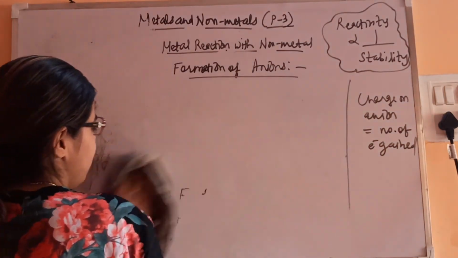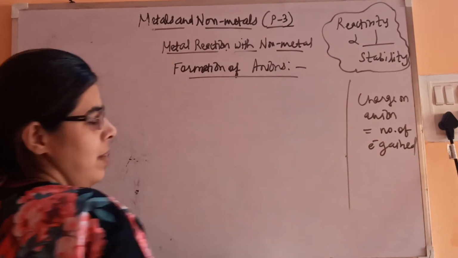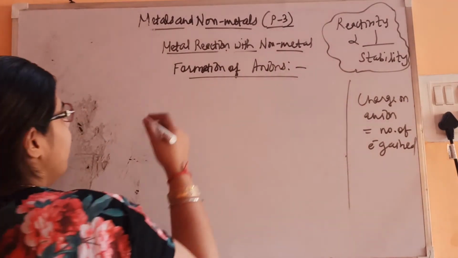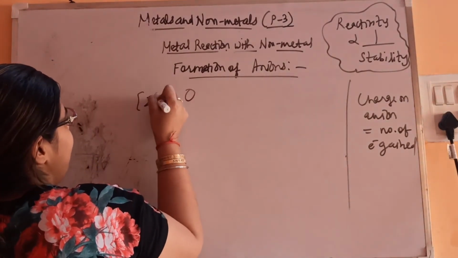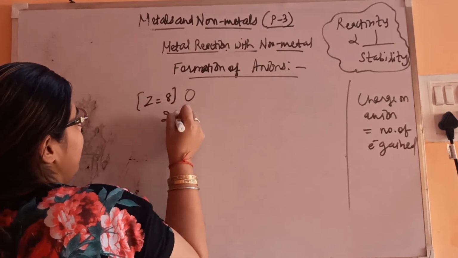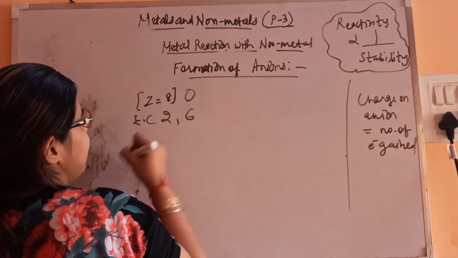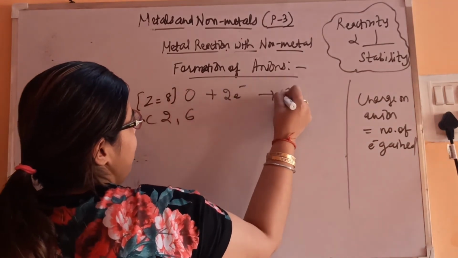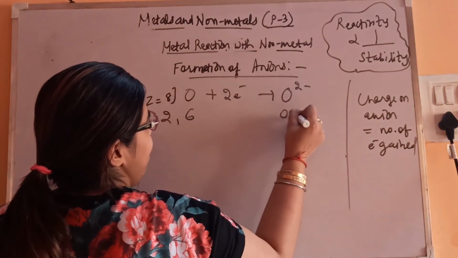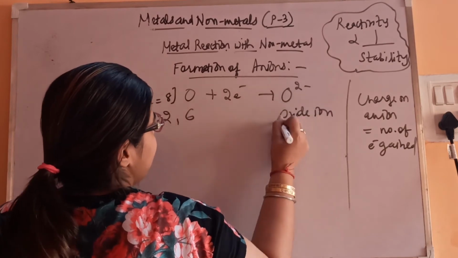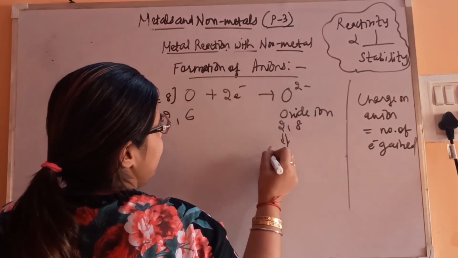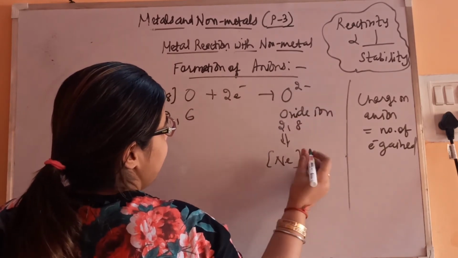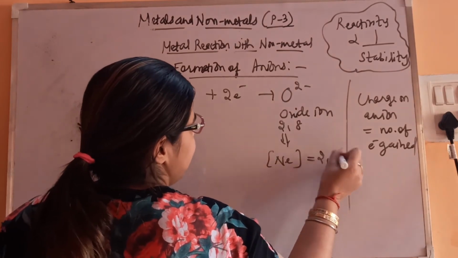The charge present on oxygen. Oxygen's atomic number, we know, is 8. The configuration is 2 6. So it has to gain 2 electrons. So it will form O2 minus, which we know as the oxide ion. The configuration is now 2 8, which is nearest to neon, atomic number 10, that is 2 8.